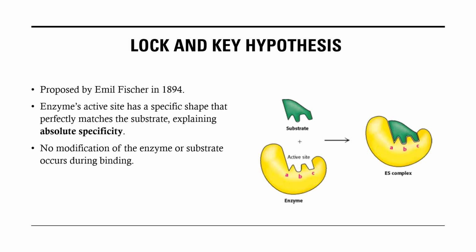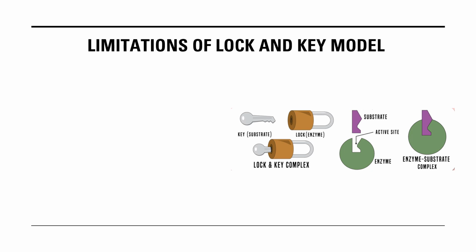So in the lock and key hypothesis, there is no modification of either the enzyme or the substrate. If you bring another key that looks similar to the key, but it's not for the lock, it will not open the lock. So here we are showing high specificity. However,